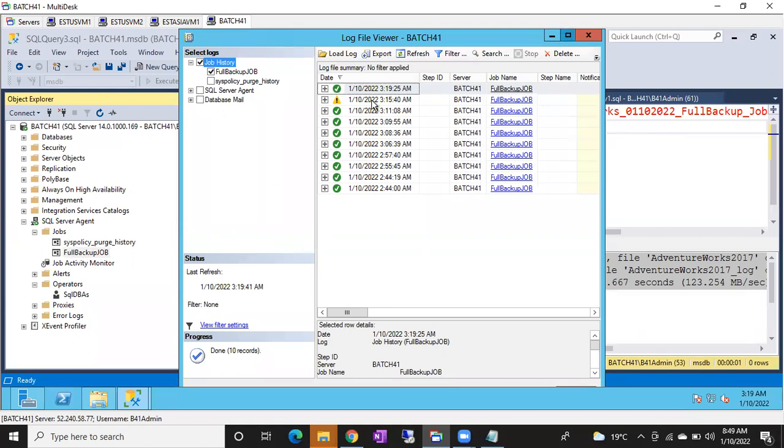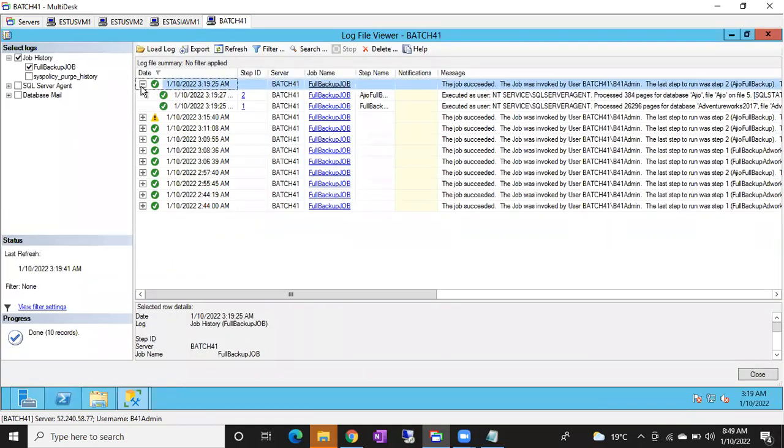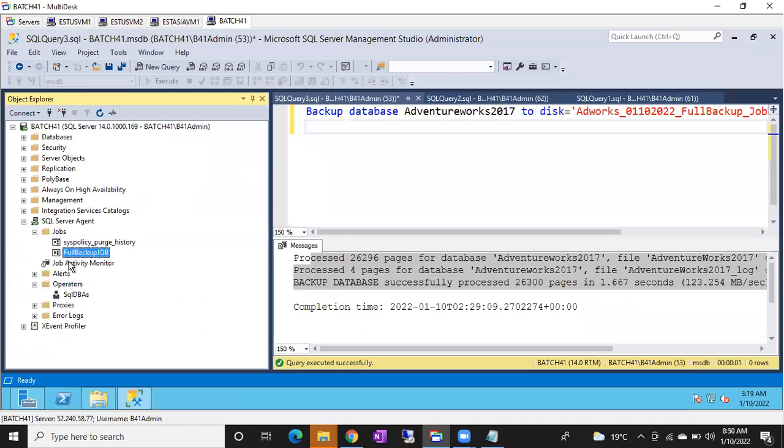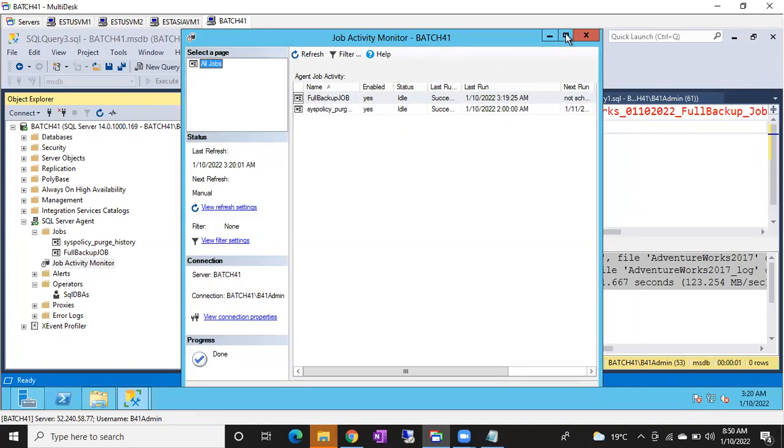If you want, you can expand each step. This is the way, guys. You have to expand this plus symbol. In case I have 10 steps, you check which step failed, expand and check it, and try to run that step only. From the activity monitor also we can see whether the job succeeded or failed.